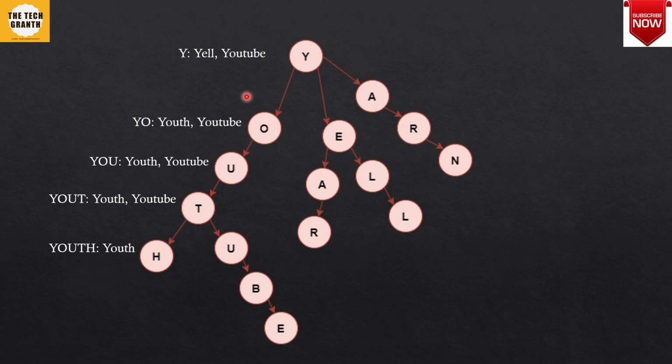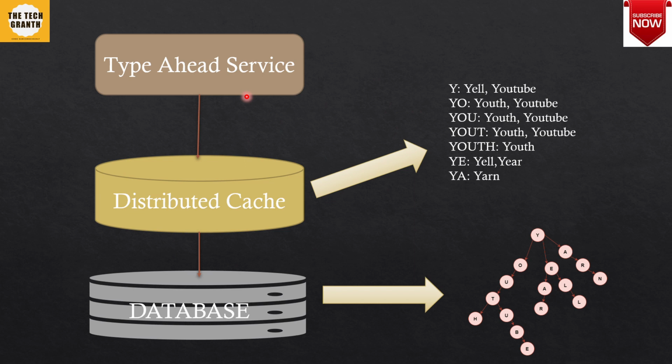So the next step of this system design is that I will store the trie somewhere and we'll put a cache on top of that storage, and there will be an API which will be the entry point for the prefix. So it will look something like this, and the first point will be this type ahead service. Basically we can put a load balancer here.